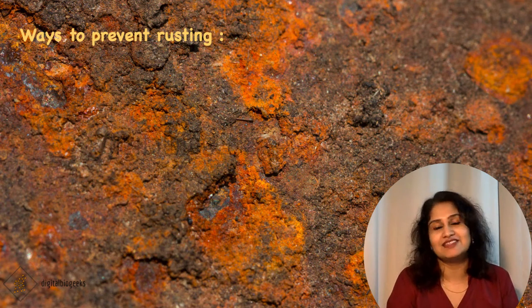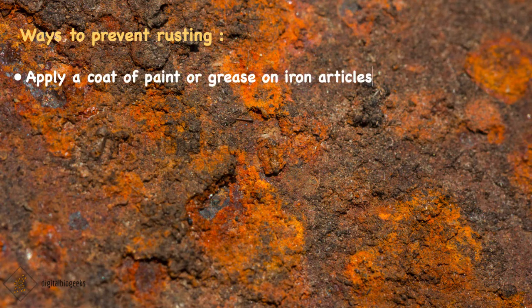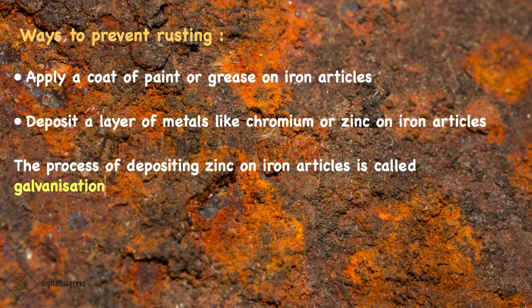There are some ways to prevent rusting. Let's see what they are. One simple way to prevent rusting is to apply a coat of paint or grease on iron articles. These coats should be applied regularly. Another way is to deposit a layer of metals like chromium or zinc on iron. This process of depositing zinc on iron articles is called galvanization. In our homes, the iron pipes used for the supply of water are galvanized to prevent rusting.